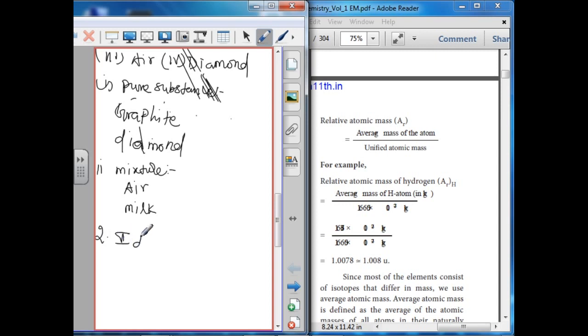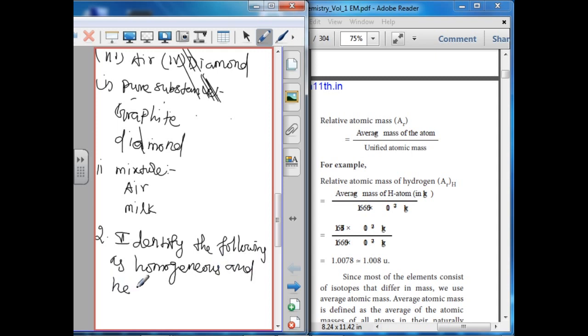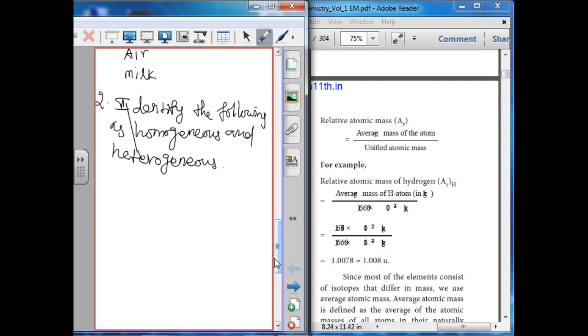Next question. Identify the following as homogeneous and heterogeneous. The first, aerated drink. The second one is brass.